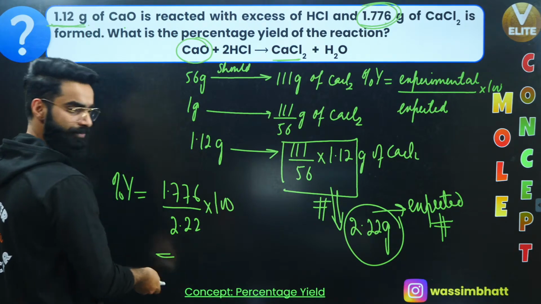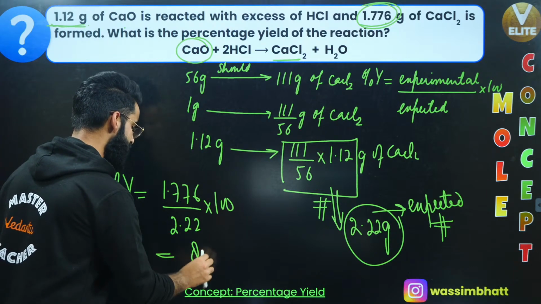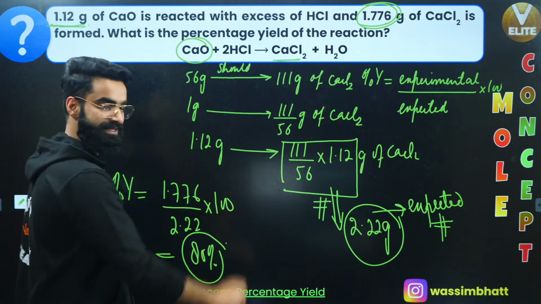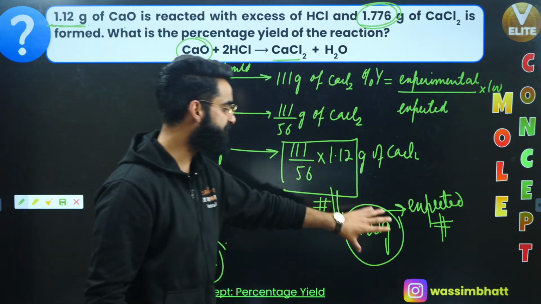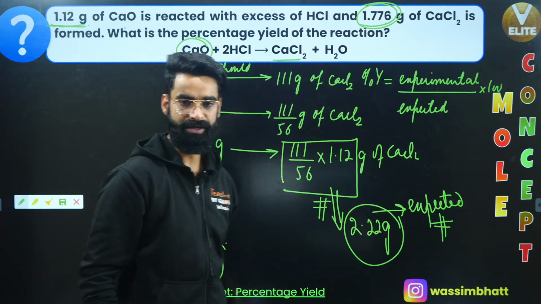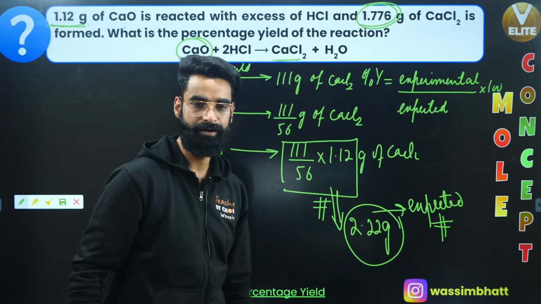Just get the value. It's going to be, I guess, 75 something, right? Or 80. Okay, it's 80%. So 80% is going to be the percentage yield of the reaction. Or I can say 80% of the expected amount is actually getting formed. Yeah, I can say this as well. 80% of the expected amount is actually getting formed, right?